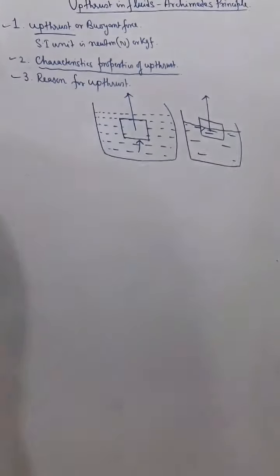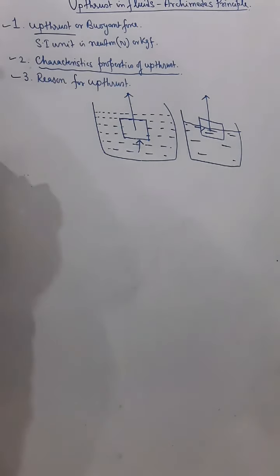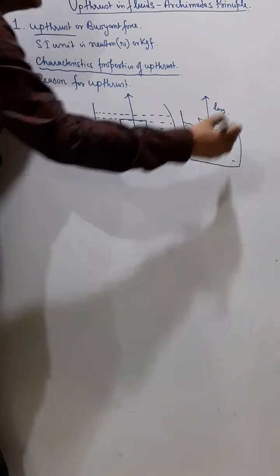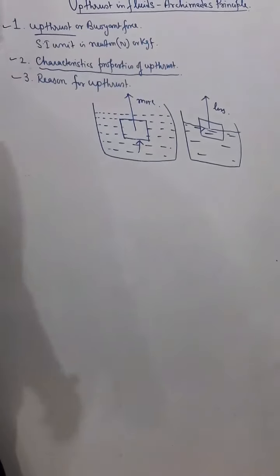Now, characteristic properties of upthrust. What is the characteristic property of upthrust? The first characteristic property is that the larger the volume of the body immersed, the greater will be the upthrust. That means the larger the volume of the immersed part. Suppose these two are the same body. In this case the upthrust is less, and in this case the upthrust will be more, because here the body is partially immersed, so only this part is immersed and the volume of the immersed part is less.